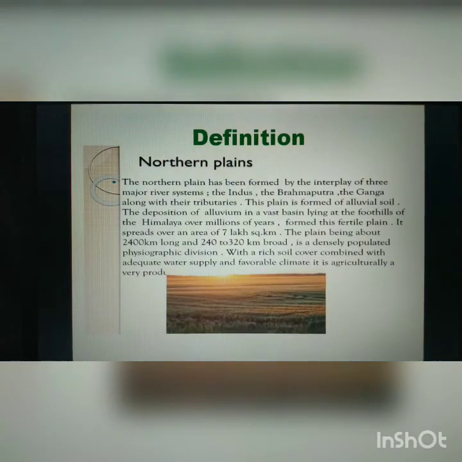The northern plain has been formed by the interplay of three major river systems, namely the Indus, the Ganga and the Brahmaputra, along with their tributaries. These plains are formed of alluvial soil. The deposition of alluvium in a vast basin lying in the foothills of the Himalayas over millions of years formed the fertile plain. It has rich soil combined with adequate water supply and favorable climate. That is why it is agriculturally a very productive part of India.